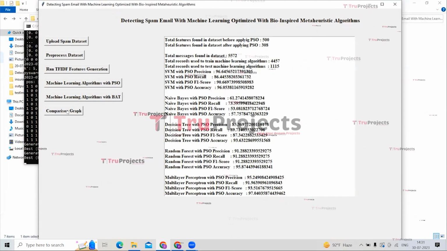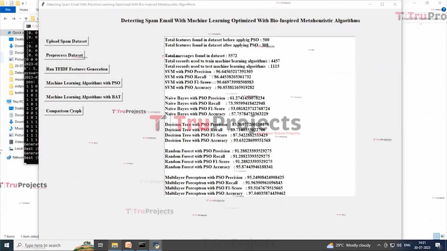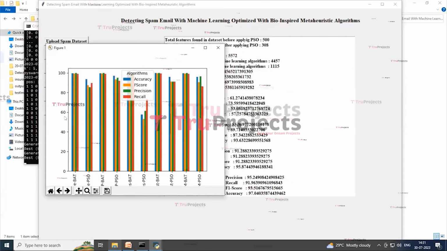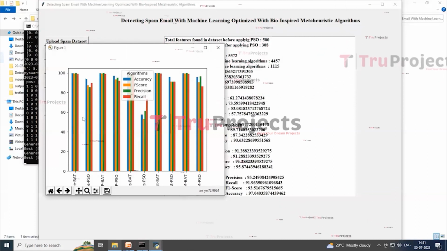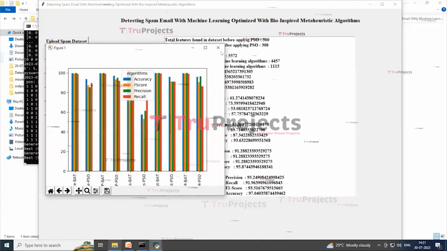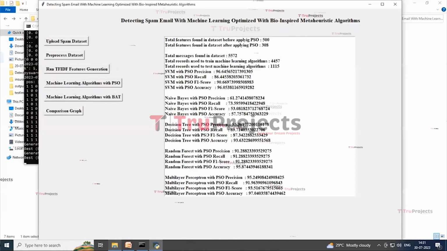And now click on the comparison graph button to get the graph. Here the x-axis represents algorithm names with PSO and BAT, and the y-axis represents accuracy, precision, recall and F-score. All algorithms gave better accuracy with BAT features. So now closing this graph.